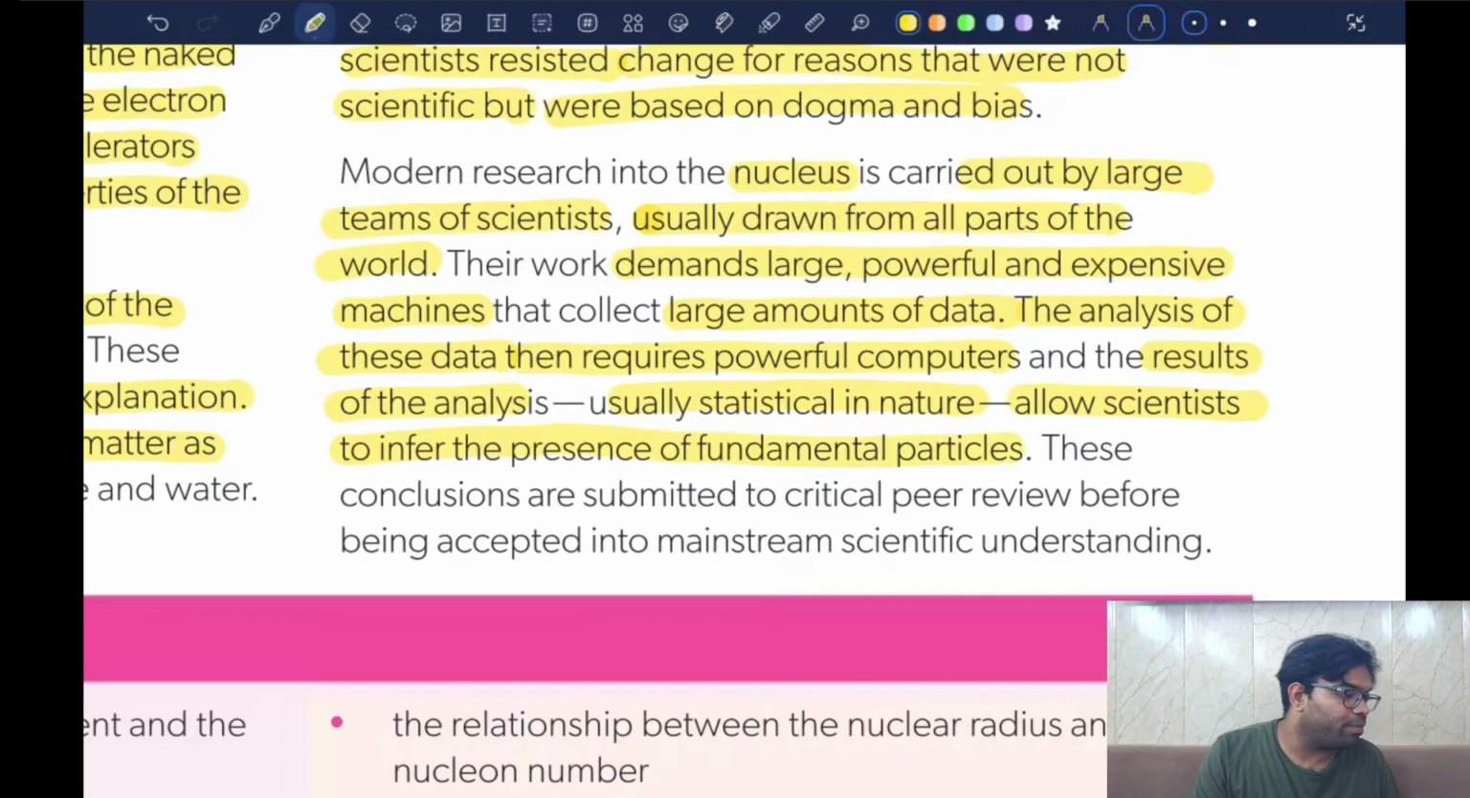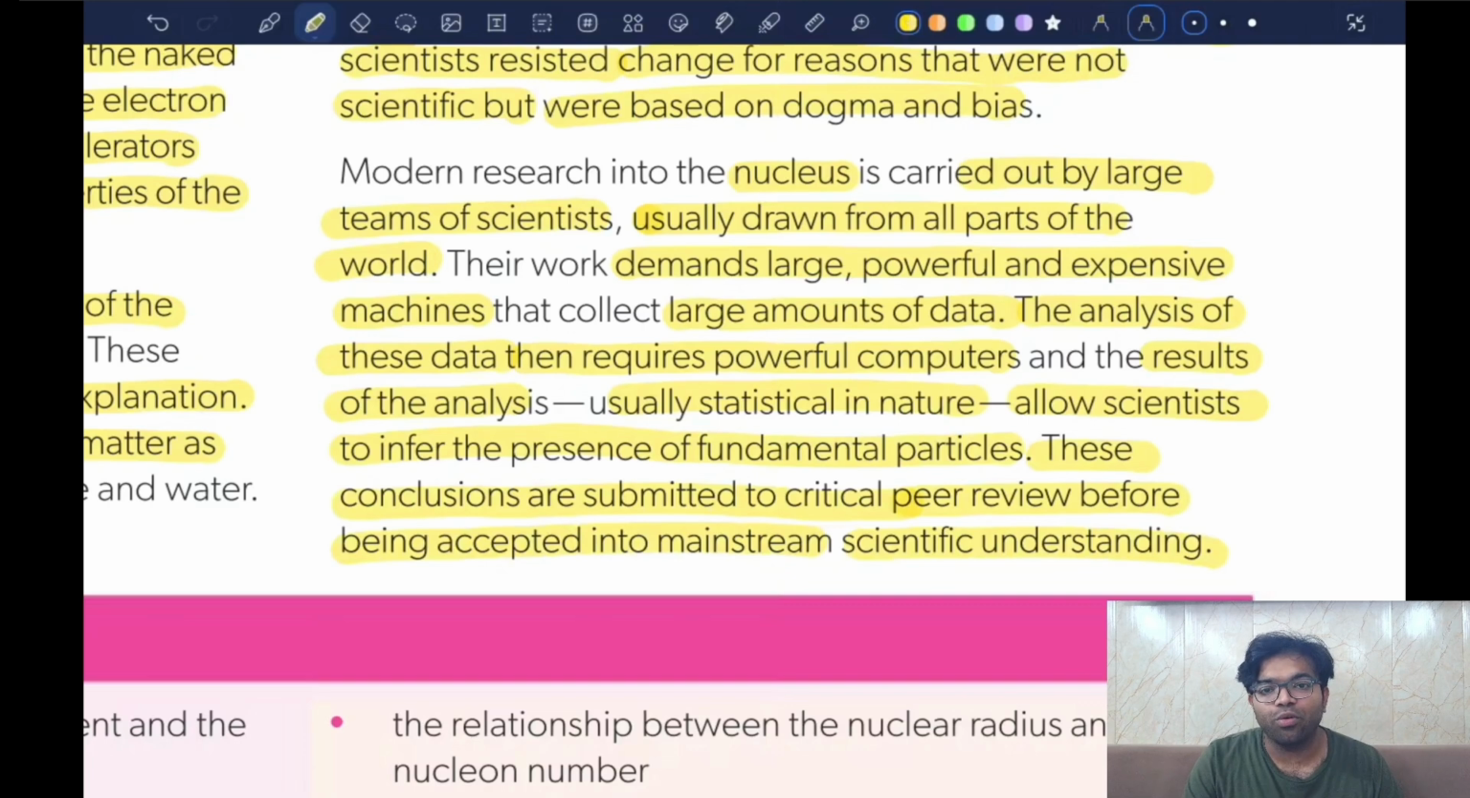How do these particles behave? Do these particles actually exist? All of this is inferred from the scientific data, basically the statistical data that is generated by the computers from all these experiments. Now these conclusions are submitted to critical peer review before being accepted into mainstream scientific understanding. There is one more thing that you have to understand. Just because some person says that he has discovered something new, it doesn't mean that the whole scientific community has to accept it blindly. That is something that never happens in science.